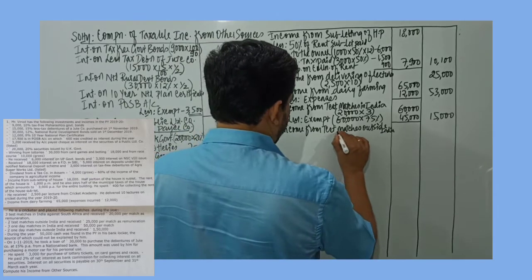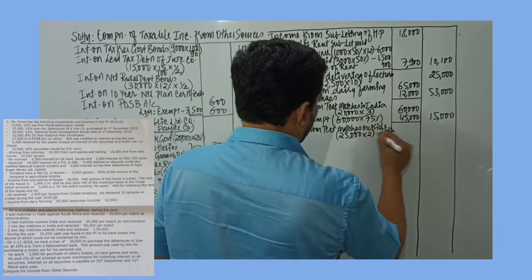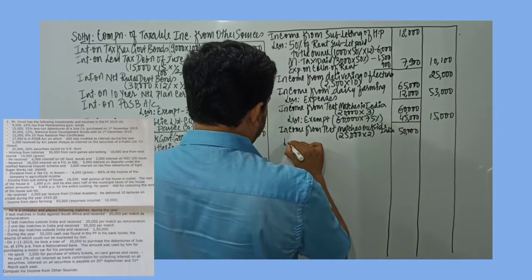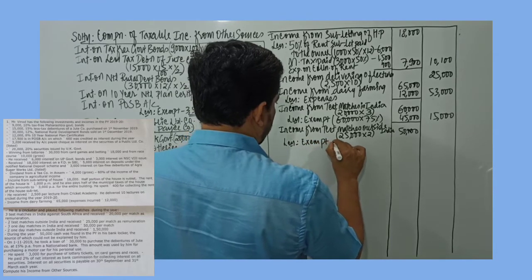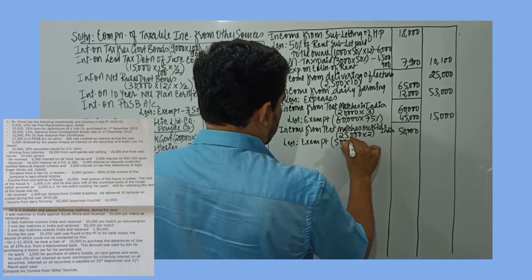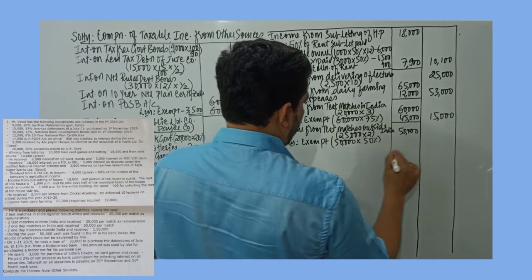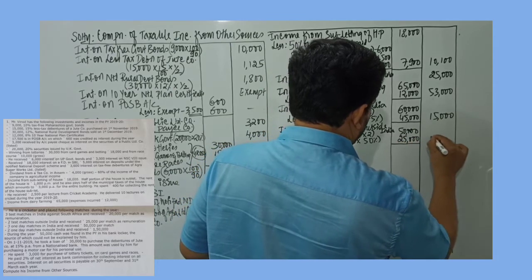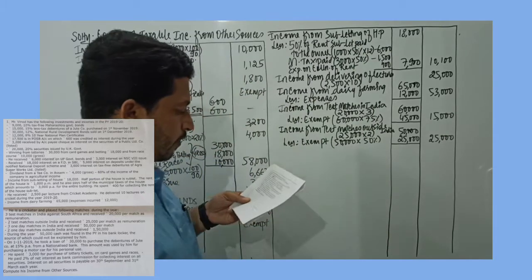So 2 test matches he has played, so that would work out to 25,000 into 2. So this would be 50,000, less exempt. Exempt portion is 50%. So 50,000 into 50% would work out to 25,000. So 25,000 would be taxable, the difference of the amount.